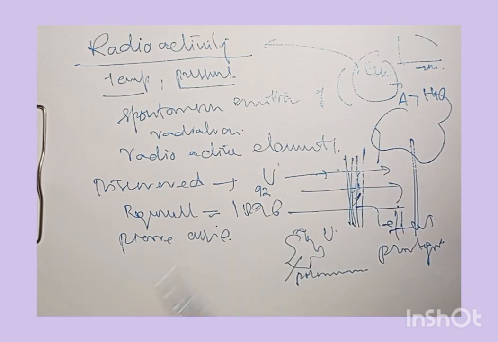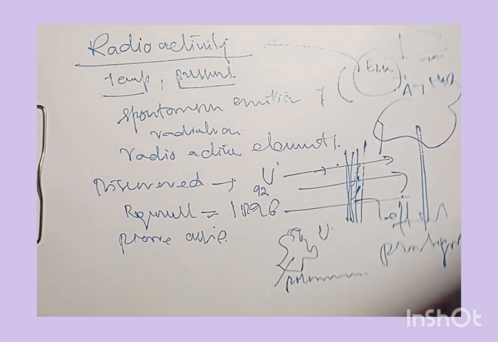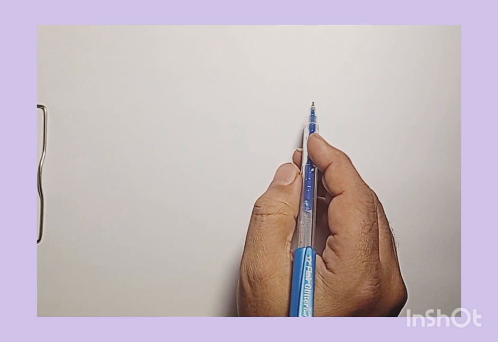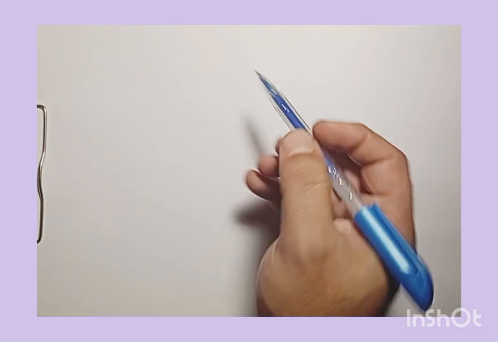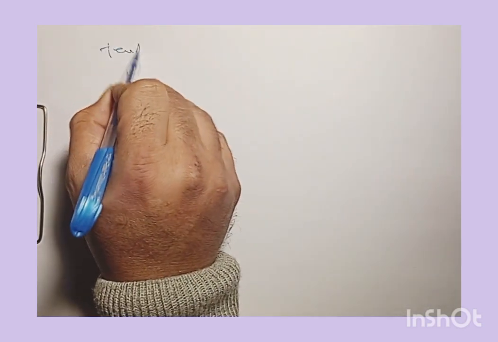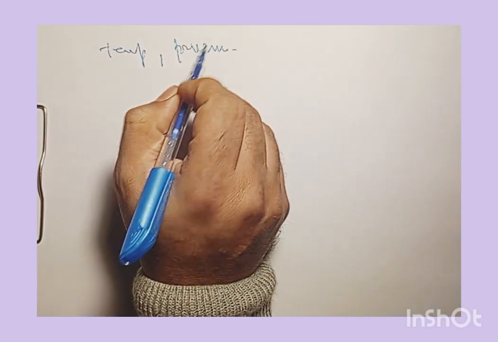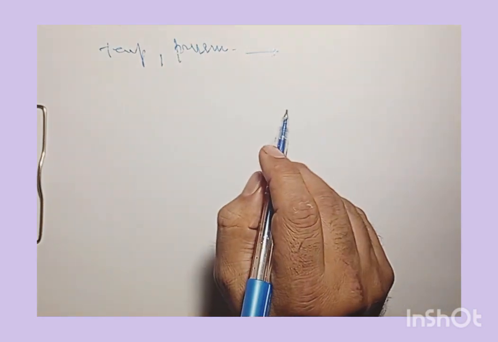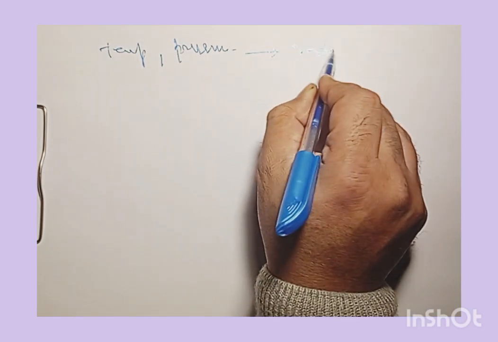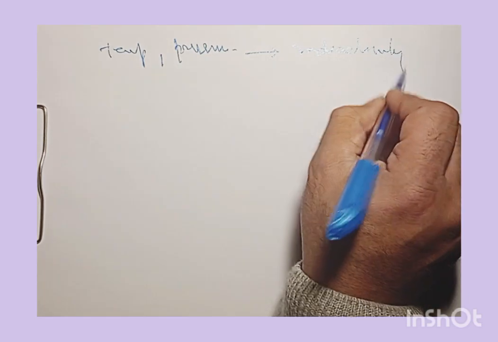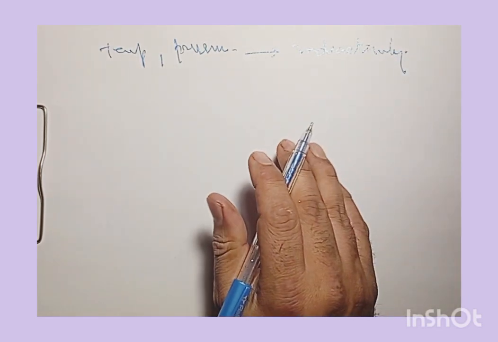Now, what is the possible effect of environmental conditions on these radioactive materials? It was observed that physical conditions like temperature and pressure do not affect radioactivity. They have no influence on it.